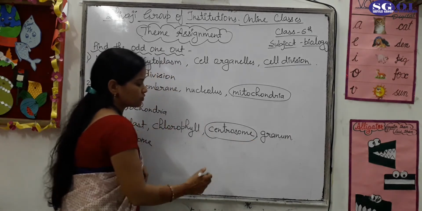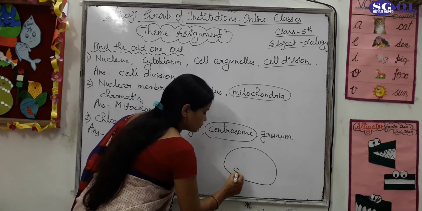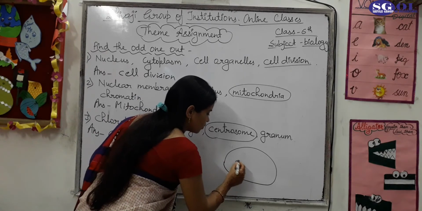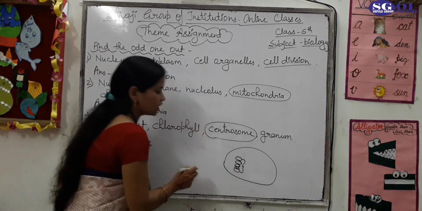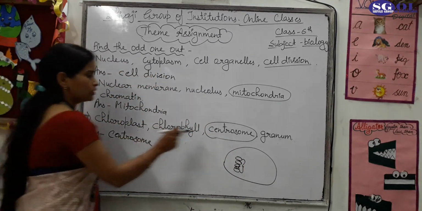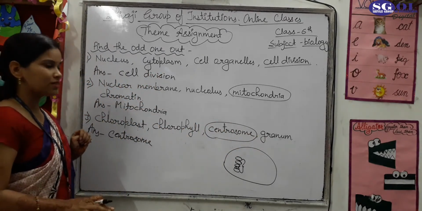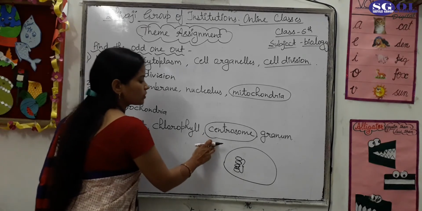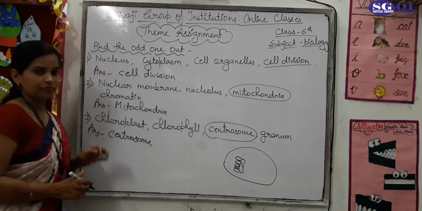Granum is a structure of the chloroplast like this, and here is a coin-like structure called thylakoid. One is called thylakoid and the stack of thylakoids is called granum. So granum, chlorophyll and chloroplast are parts of the chloroplast, but the centrosome is a component of the cell. So this is the odd one out.